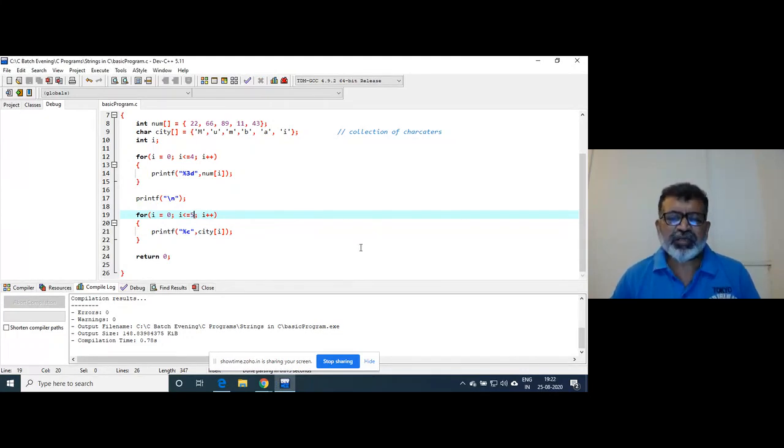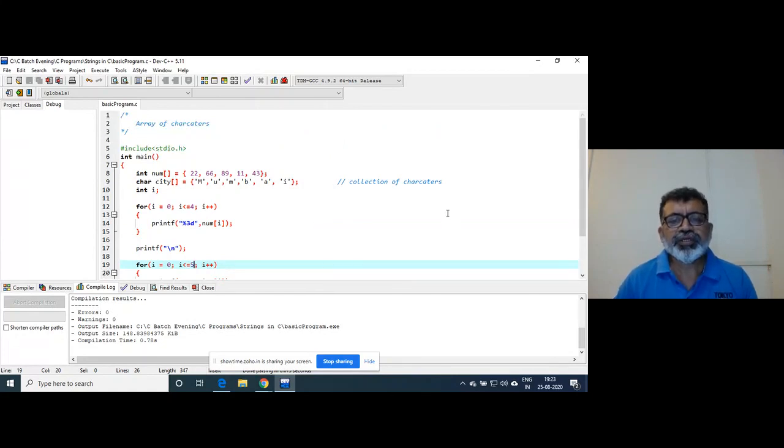But this is not the way we can write programs. We cannot write programs this way. I mean, this is logical first of all. That's why Dennis Ritchie gave a wonderful solution on this.